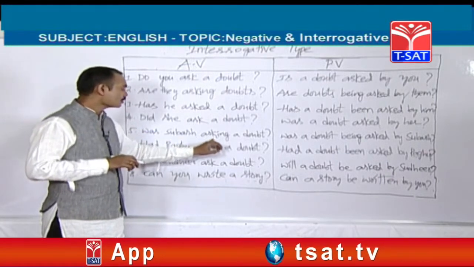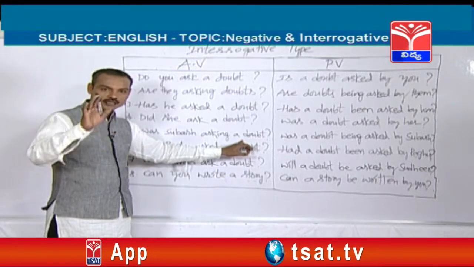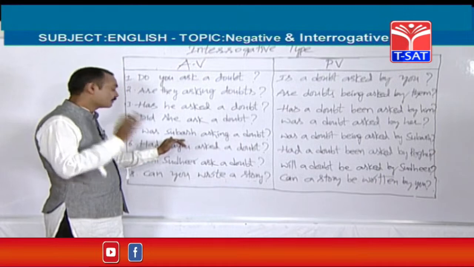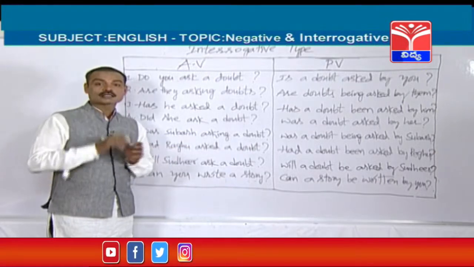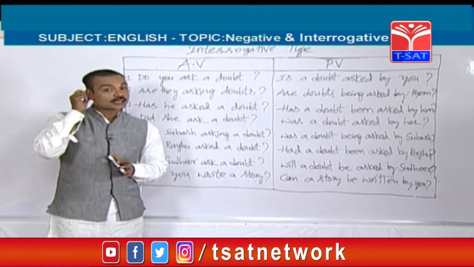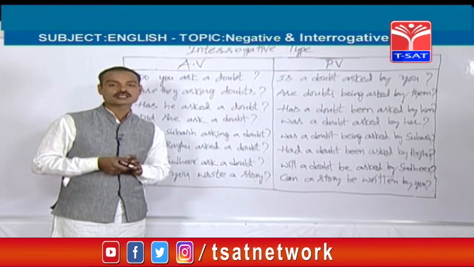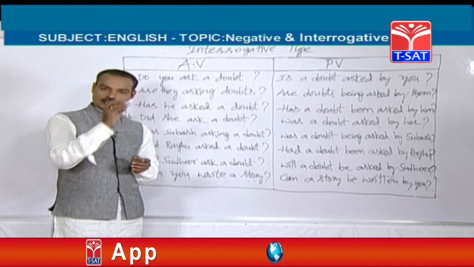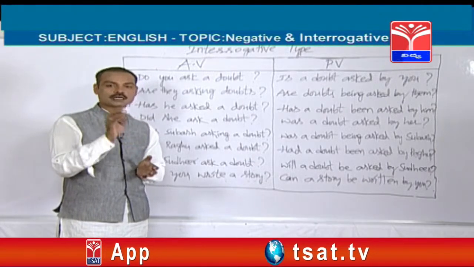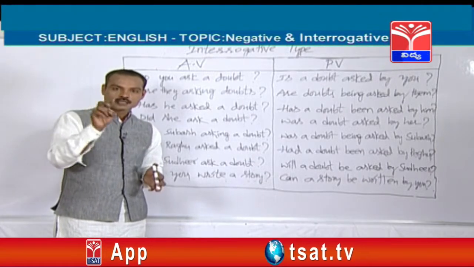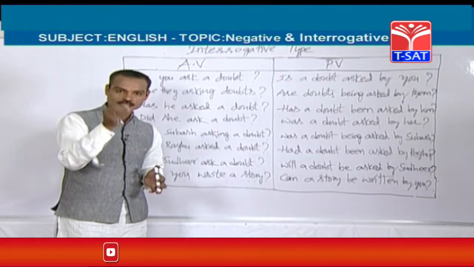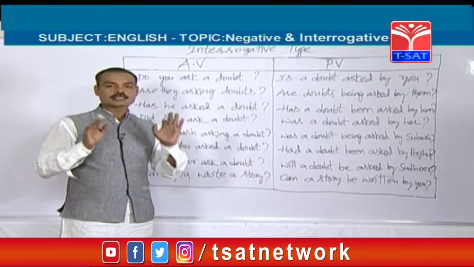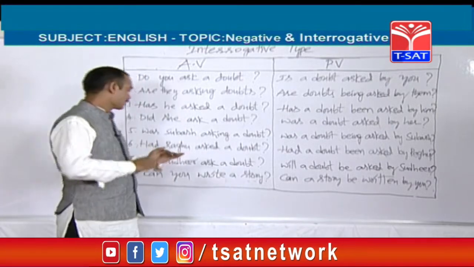Was Subhash asking a doubt? It is a question from past continuous. How can you find out this is from past continuous? What are the helping verbs in past continuous? There are 2 helping verbs in past continuous. They are was and were. So friends, in the sentences, whether it is a positive or negative or interrogative sentence, if you find out either was or were and ing form to the main verb, that sentence is from past continuous.